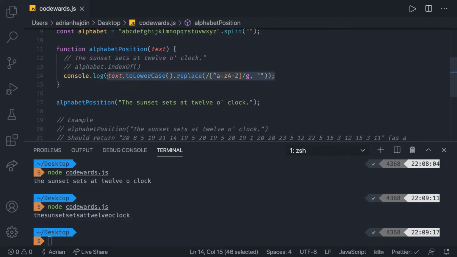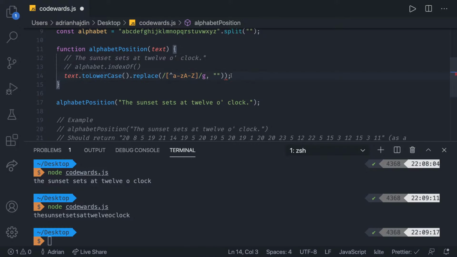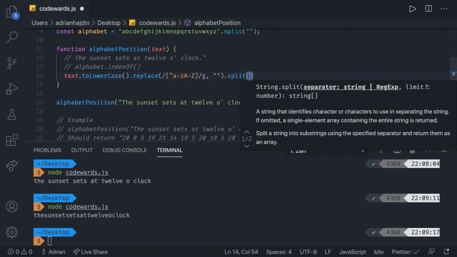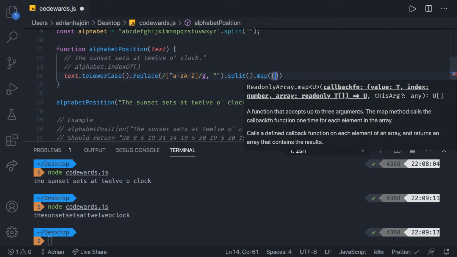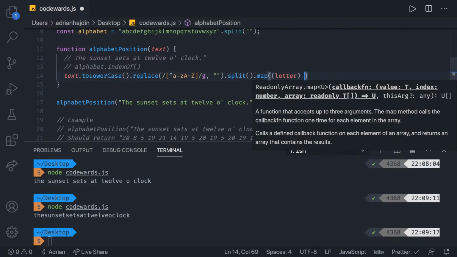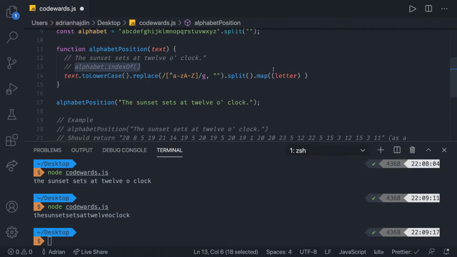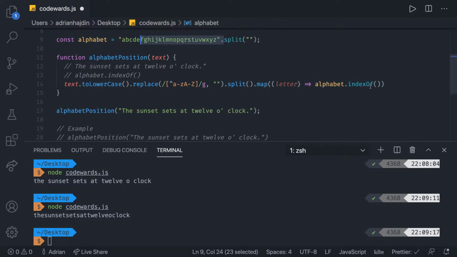Now we have to loop over them and then display a specific character. So since this is an array of characters, what we can do is we can split them, I would say. So let's do something like that. Dot split. We're going to split each and every character into an array, and then we can map over that array where we have each letter. And then what we want to do is we want to take the alphabet and say in which number or in which space in this alphabet is that specific letter in. And this part is going to return it.